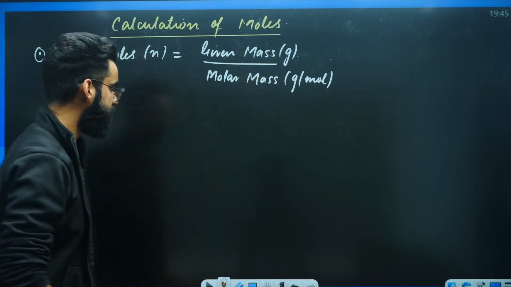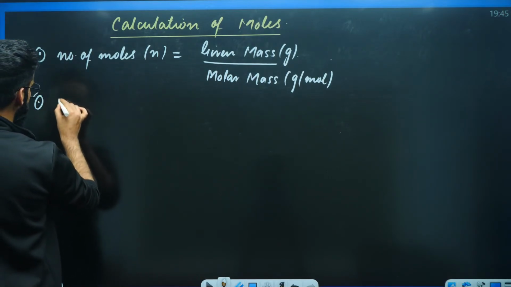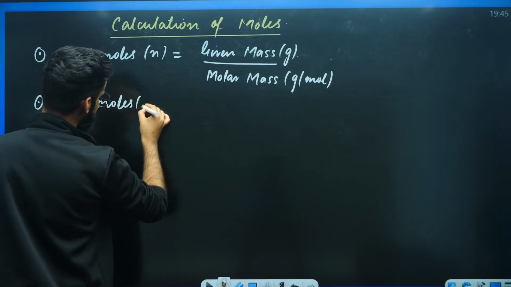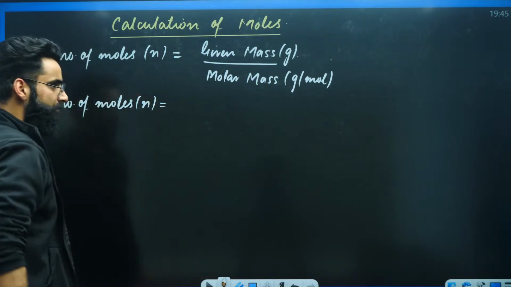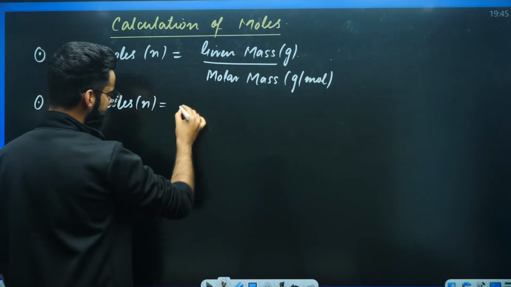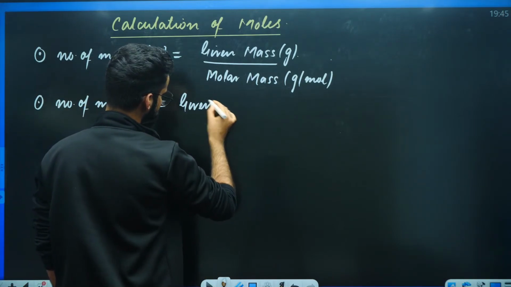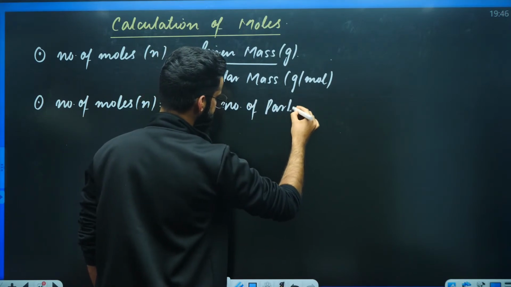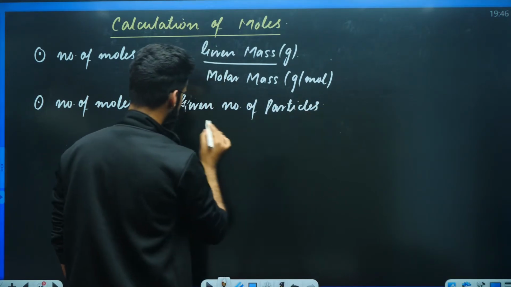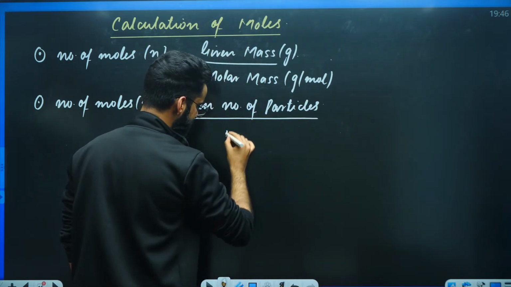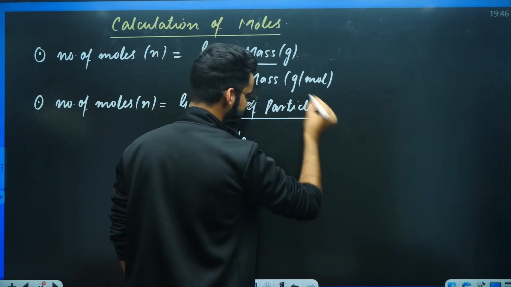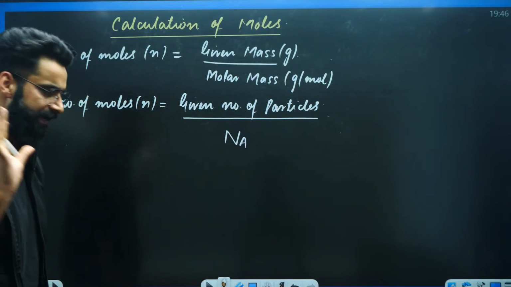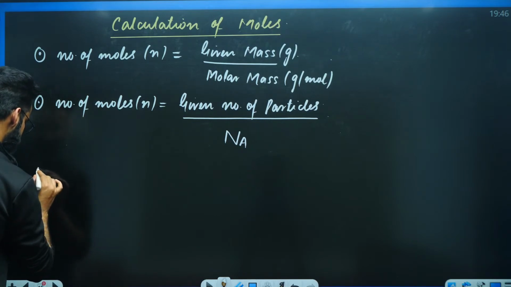The first formula. Second formula to calculate moles. Number of moles, which is represented by N, can be calculated through one more formula. What is that? That is given number of particles divided by Avogadro's number. This is one more result by means of which you can calculate number of moles of any substance. I'll show you its application in some time.